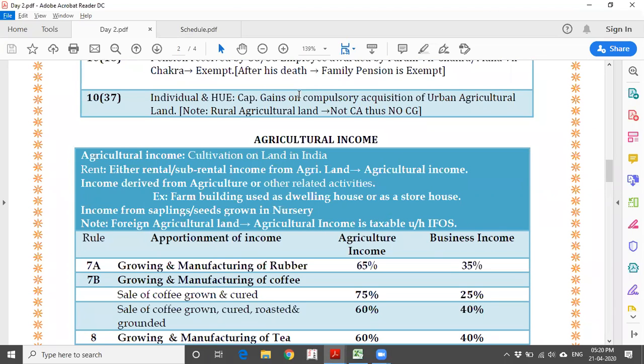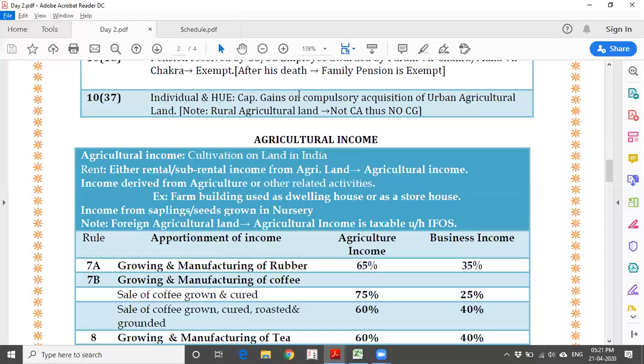That land should be situated in India. Say for example, at home you have a terrace garden where you have cultivated some vegetables. Still, the land is in India and you have done the cultivation, so both are satisfied. That's the reason it is going to be exempted. So cultivation should be done and the land should be situated in India, then only it qualifies as agriculture income to get the exemption, or I can say it is outside the purview of income tax.